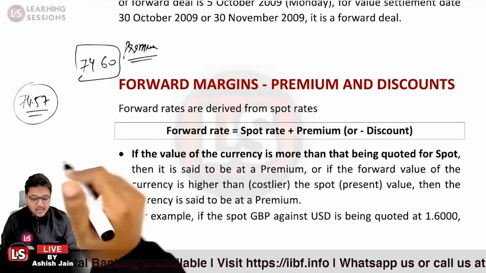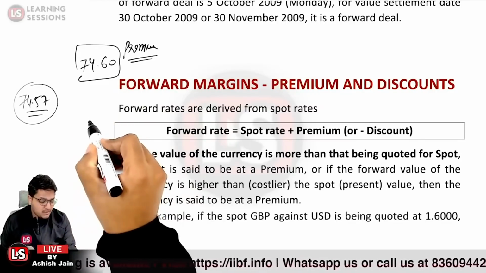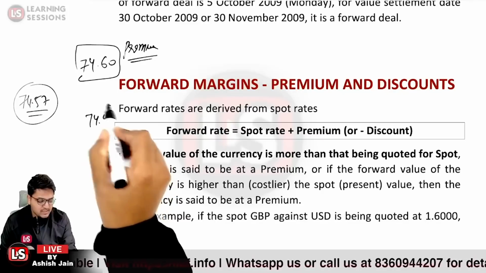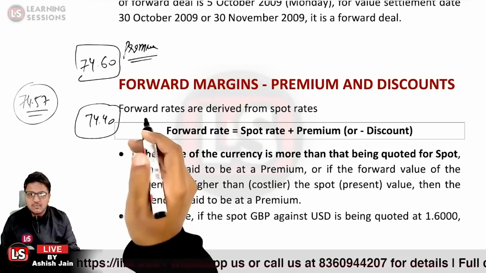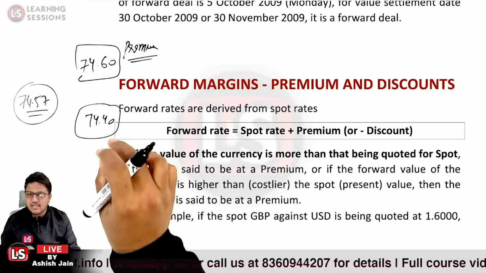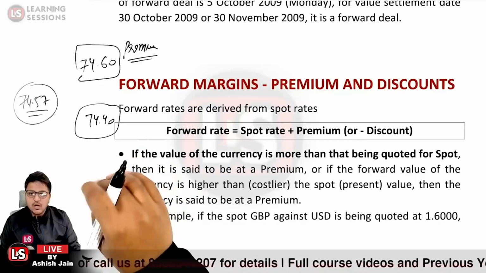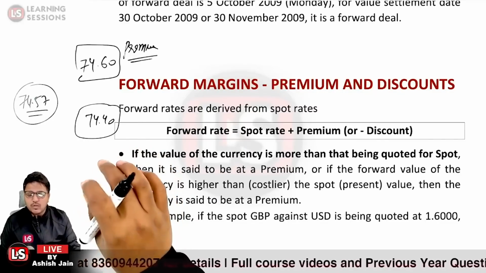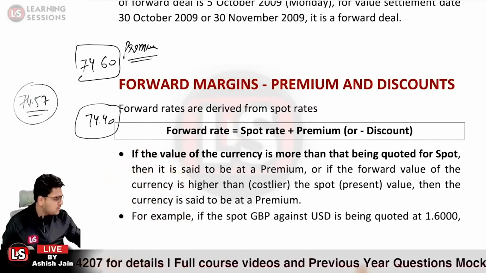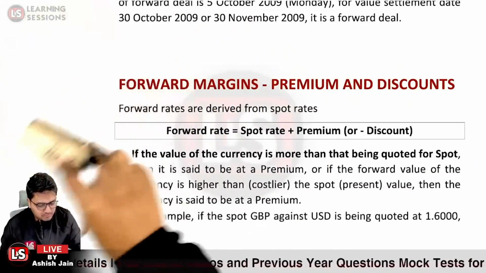Whereas if the currency after some period of time is available at 74.40, in that case it indicates that the currency is available at discount. Now how will we find out if the currency is available at premium or discount? There is a rule related to it.